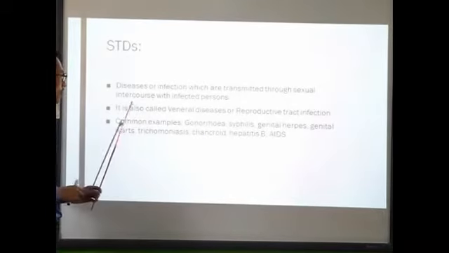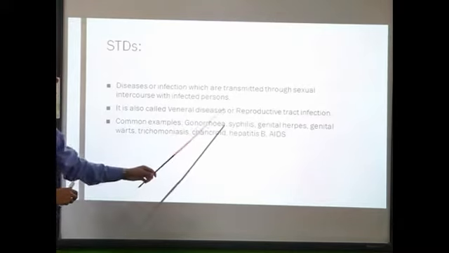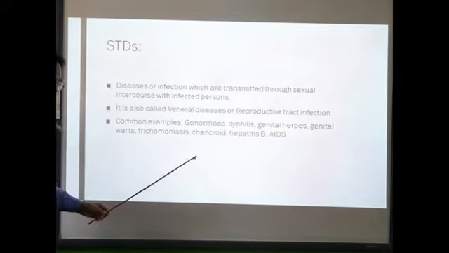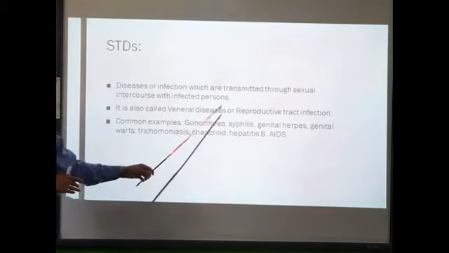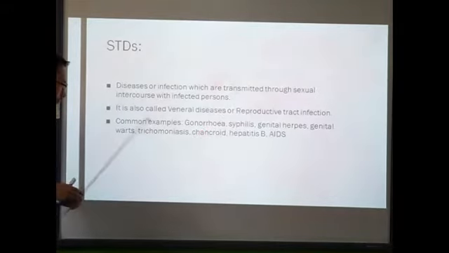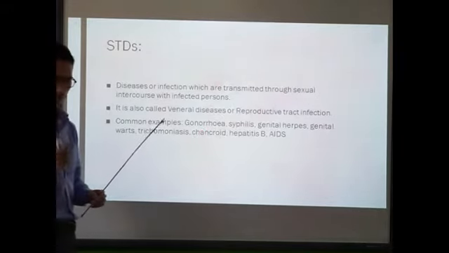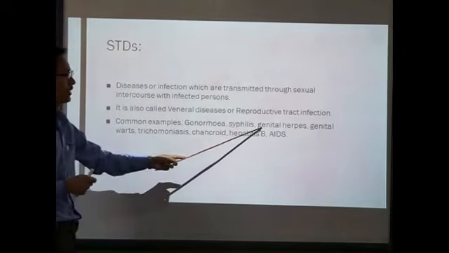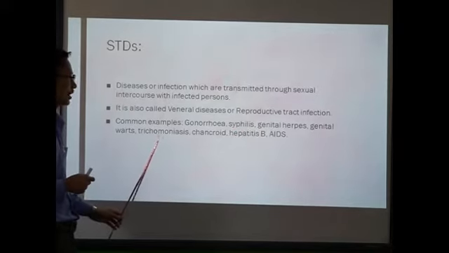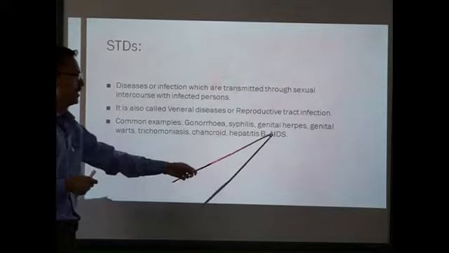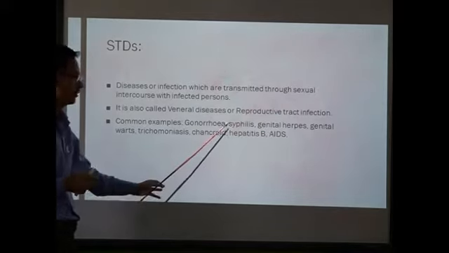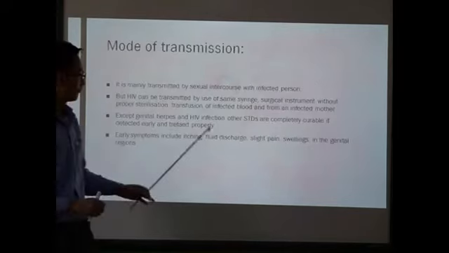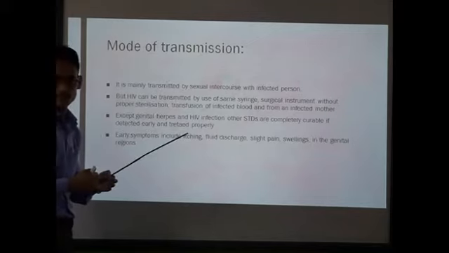It is also called venereal disease or reproductive tract infection. So we used to call it STD, or venereal disease, or reproductive tract infection. A few examples of STDs are gonorrhea, syphilis, genital herpes, genital warts, trichomoniasis, cancer, hepatitis B, and HIV/AIDS. So these are the examples of STDs. Clear? Now, how are they transmitted?